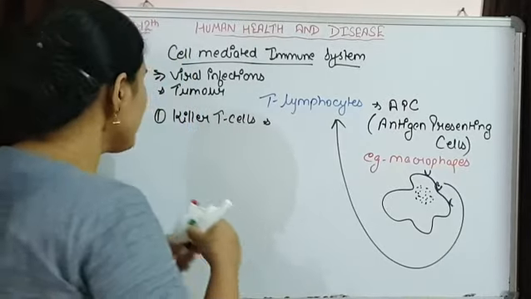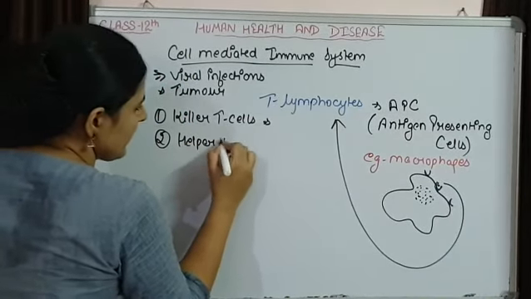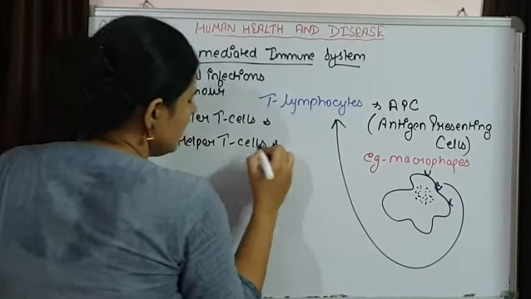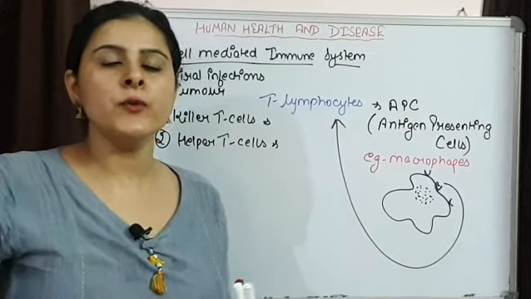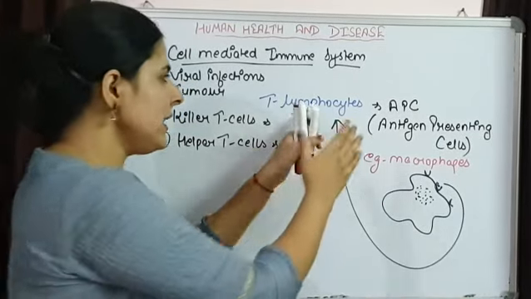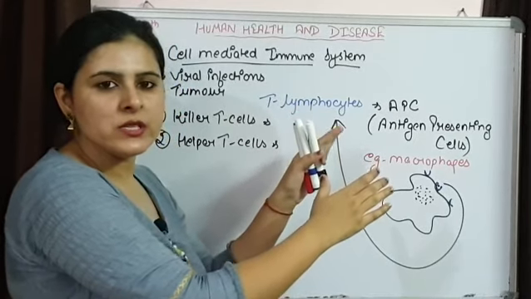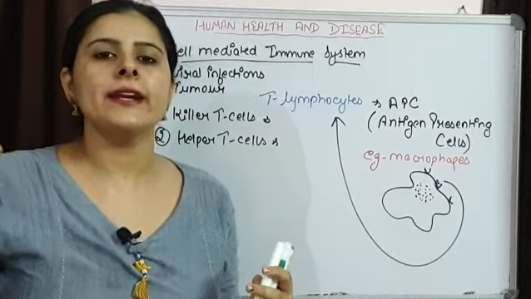The second type of T cells that function are helper T cells. These helper T cells are associated with the humoral mediated immune system. That means the cell mediated immune system is also helping in the production of antibodies.